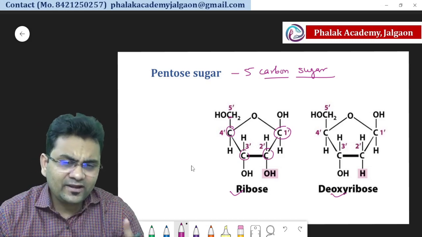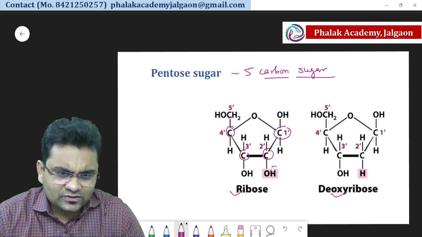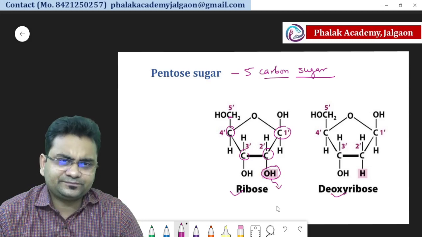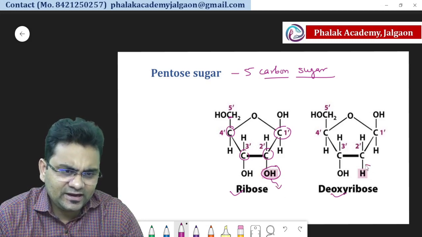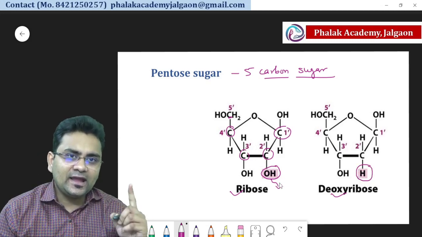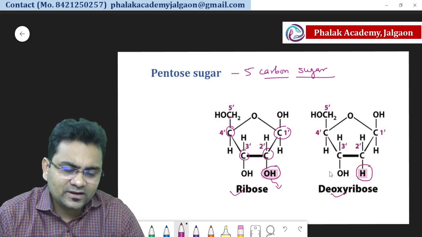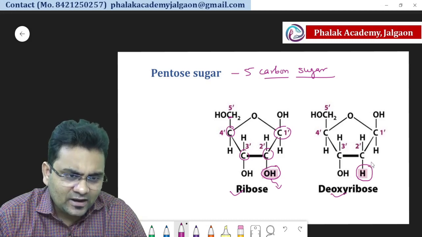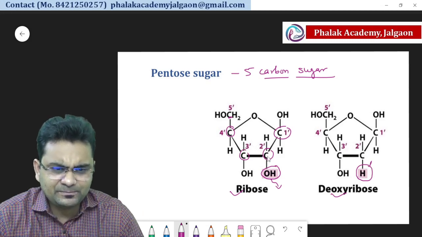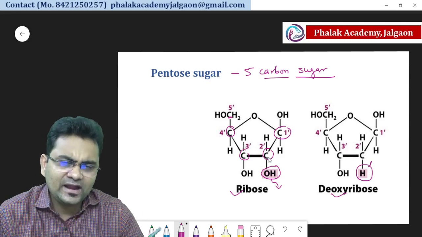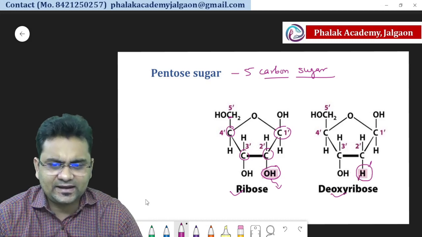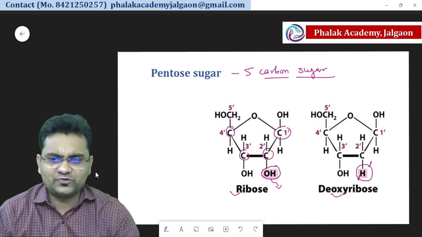But whenever at carbon number 2, when we remove the one oxygen, then it will become the deoxyribose. So in DNA, the sugar present in the nucleotide has one less oxygen at carbon number 2. So this is the simple difference between ribose and deoxyribose. So one oxygen is less here at carbon number 2. This is about pentose sugar.